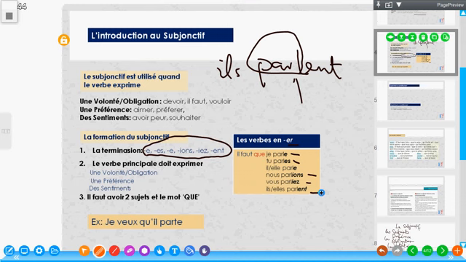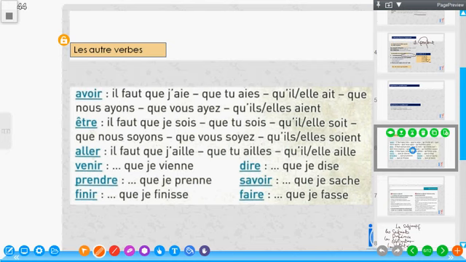Now, for verbs that do not follow this rule, we have some few verbs here. What we just need to take note of is the first person singular form of these verbs, for instance, verbs like aller.